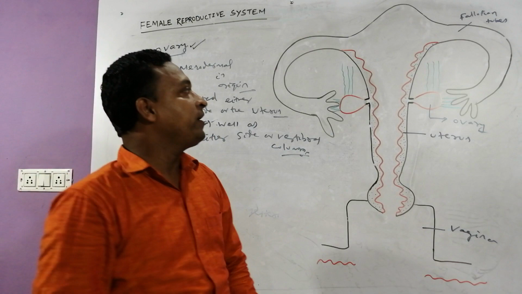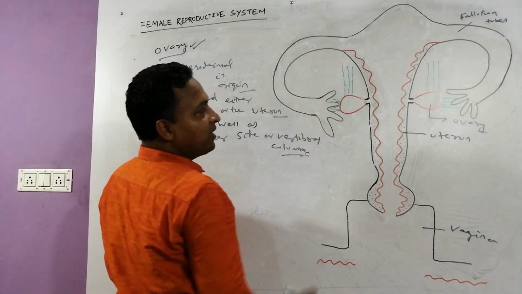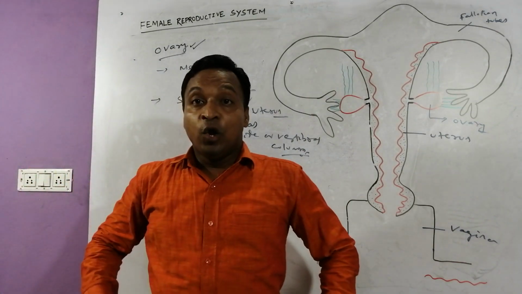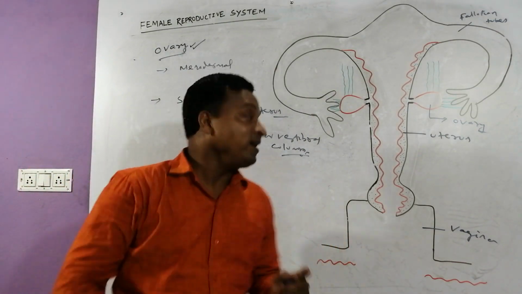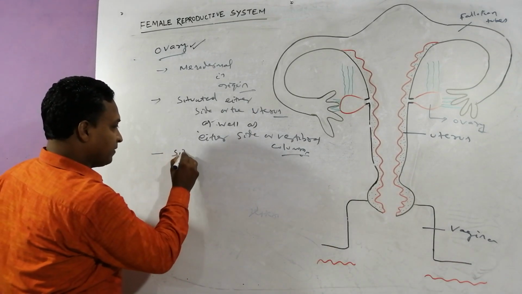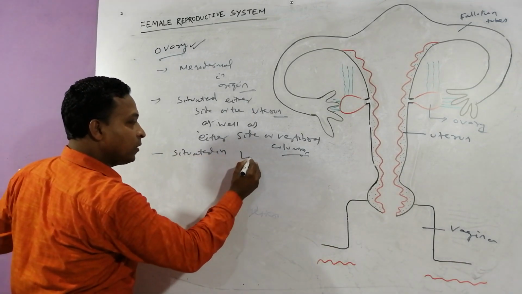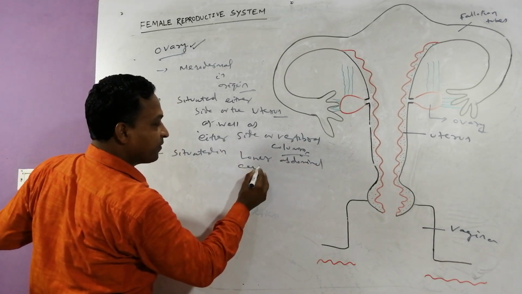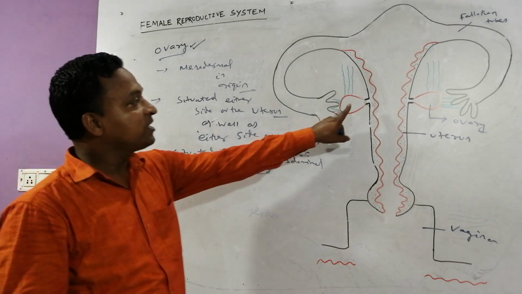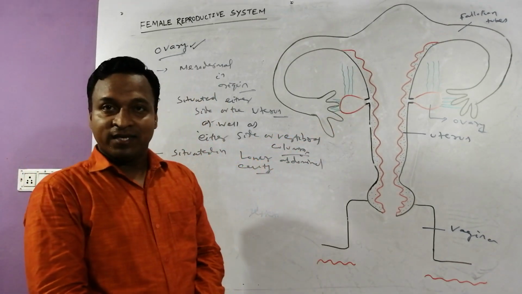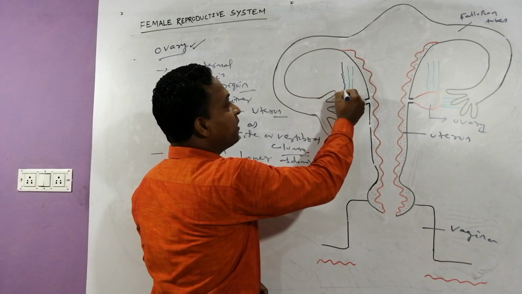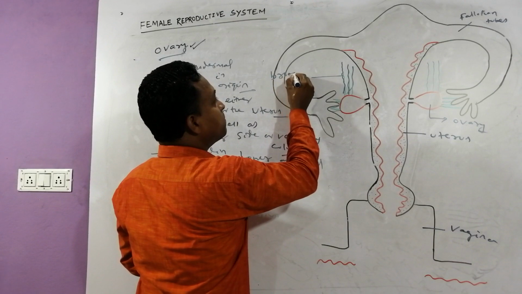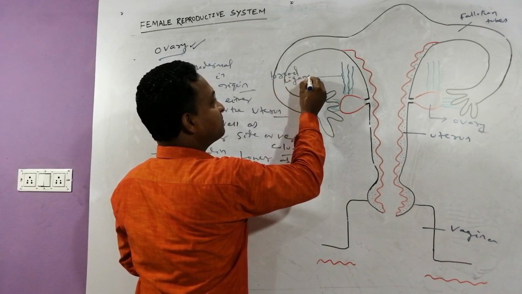Taking the next point, try to focus. The ovaries are situated in the lower abdominal cavity. They are connected with the upper part of the abdomen by a ligament, which we call the broad ligament.